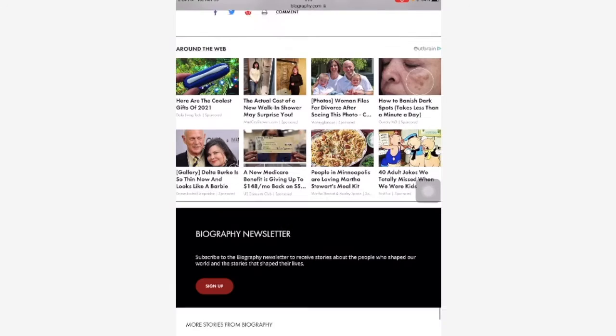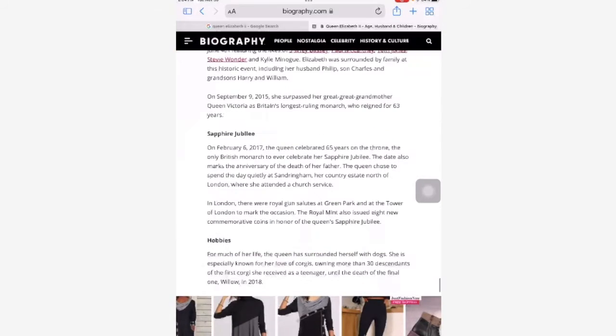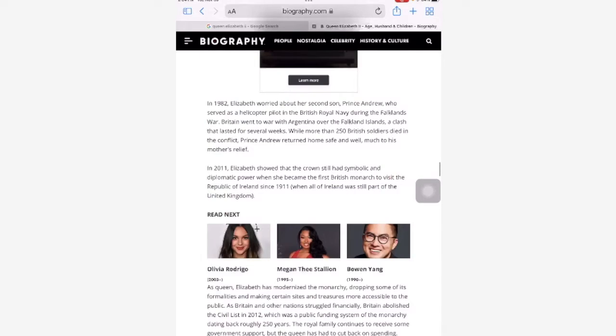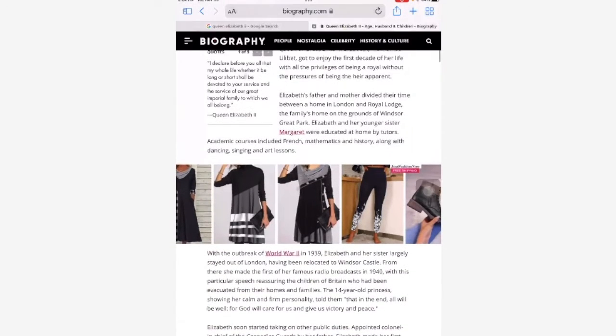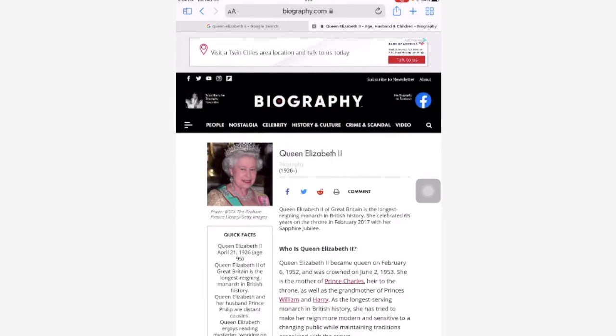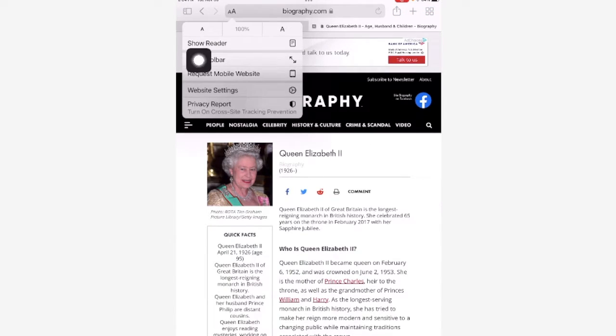Okay, now I really hated going through this with all these ads. So I'm going to show you a really, really awesome trick that hopefully you can help your teachers with. And this is called finding the reader view. Okay, so this trick is so cool. Do you see these 2 little A's right here at the top? I'm going to tap on that. And it says show reader. So I'm going to show you the reader view.